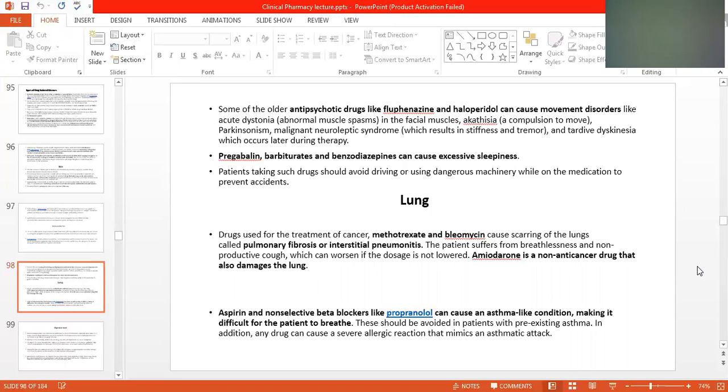So, in drug treatment management, MTM, we have to consider that the medicine we are providing to the patient is not causing any harm. For example, aspirin and non-selective beta blockers like propranolol can cause an asthma-like condition, making it difficult for the patient to breathe. These should be avoided in patients with pre-existing asthma. In addition, any drug can cause a severe allergic reaction that will trigger an asthmatic attack.